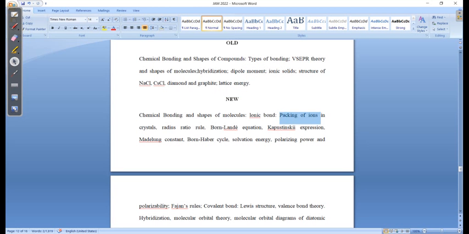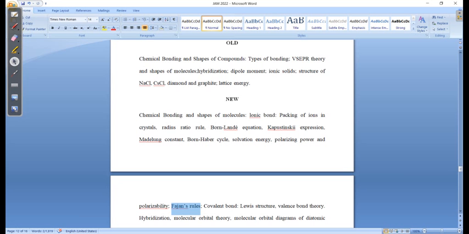Now you have to go for the radius ratio rule, Born-Lande equation, and your Kapustinskii expression, Madelung constant, Born-Haber cycle, solvation energy, polarizing power and polarizability. It simply means the Fajans rule, and I have made an extensive lecture on the Fajans rule. You can go through and learn the concept from there.